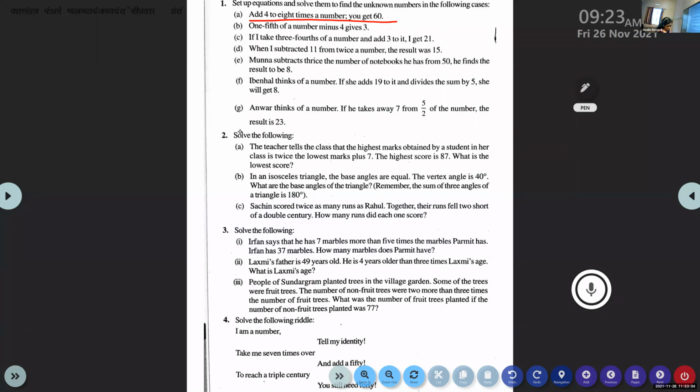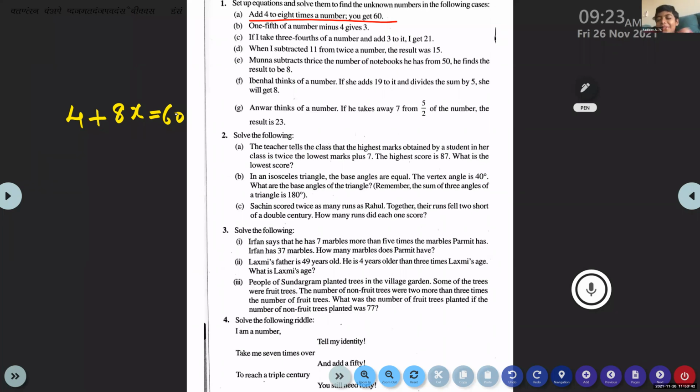Add 4 to 8 times a number. You will get 60. So how will you write? 4 plus 8x is equal to 60. Correct. You should read it. As soon as you get the sentence, if you start writing the equation, you will go wrong. Read it carefully. Read it like what I have read.